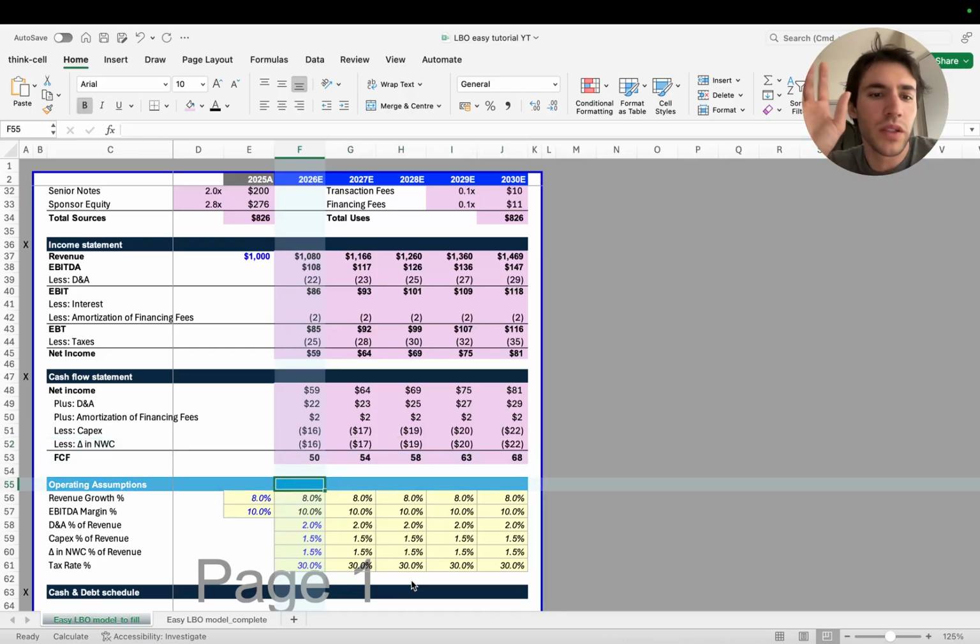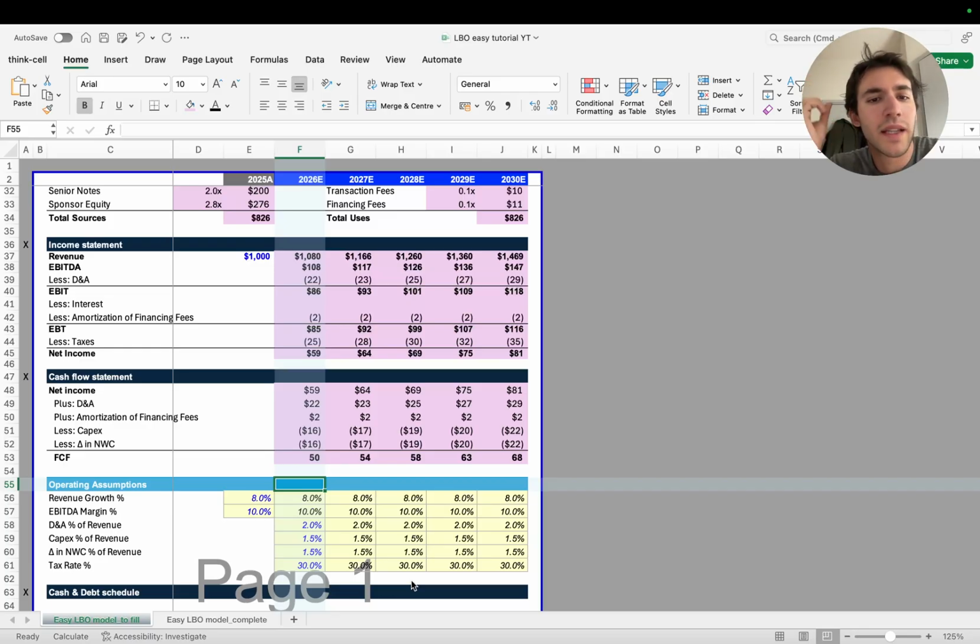Now, why is it important to build the cash flow statement? Because whenever you calculate returns, you have to try to understand that you've generated X amount of cash. After you deduct all of the other expenses, like you repay the debt, you repay the investors, whatever, how much cash do you have available? And from that, you can start thinking of the returns. That's the main point of this LBO, no?